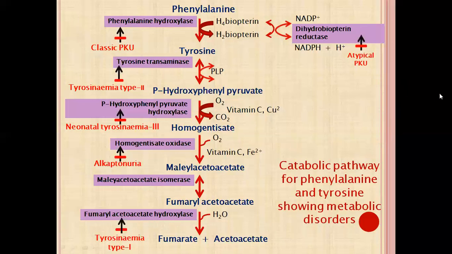We will see the clinical features, laboratory diagnosis and treatment, and after that the case and questions. So remember this pathway. This is also important for the theory exam. In this pathway, I have also shown you the tyrosinemia types and their deficient enzymes, and alkaptonuria.